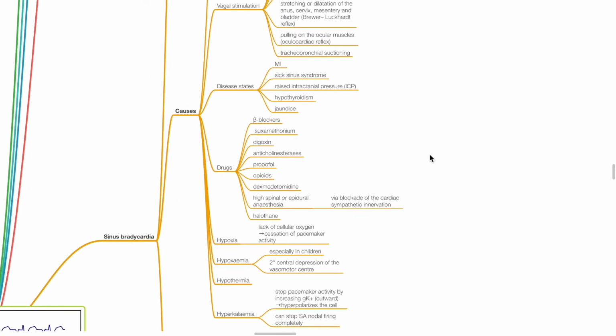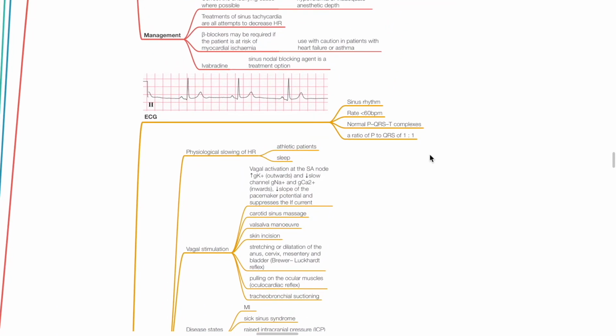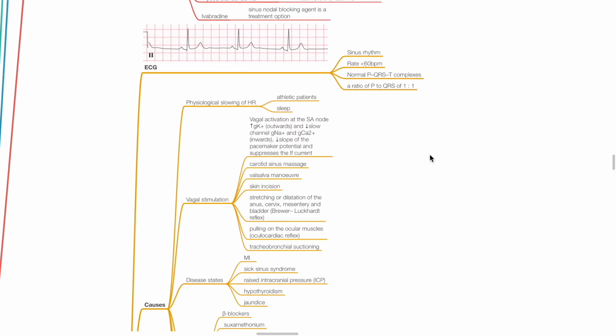Sinus bradycardia. ECG shows sinus rhythm with a heart rate of less than 60 beats per minute in adults, normal P, QRS, and T complexes, and a ratio of P to QRS of 1 to 1.